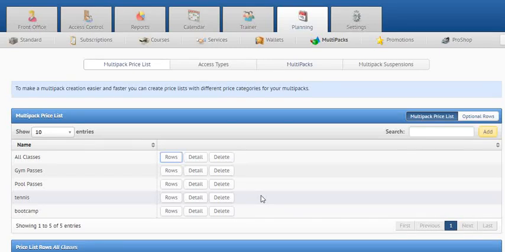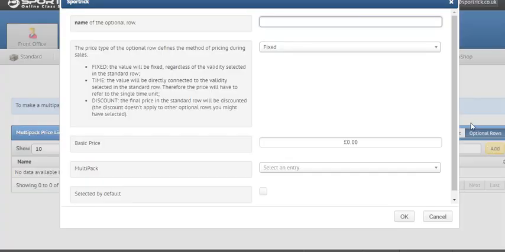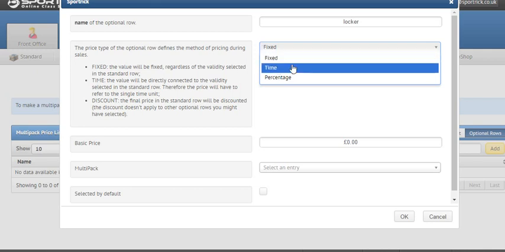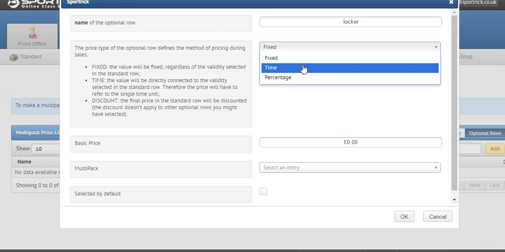When you create a multipack price list, it is also possible to create optional rows. Click on optional rows, click on add, provide a name. We can create an optional row for a locker. You can either decide to provide a fixed price, time, or percentage. The percentage would be a discount. The time would be an amount of time.